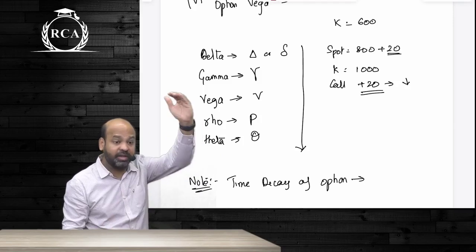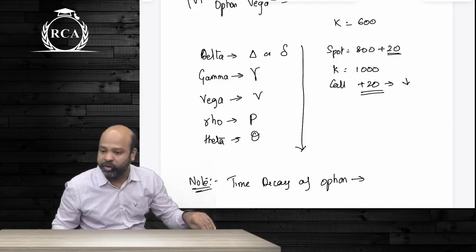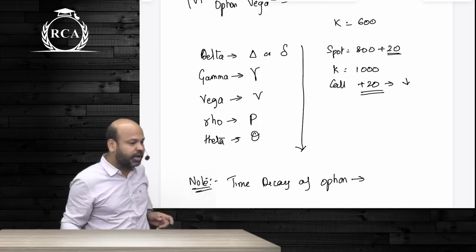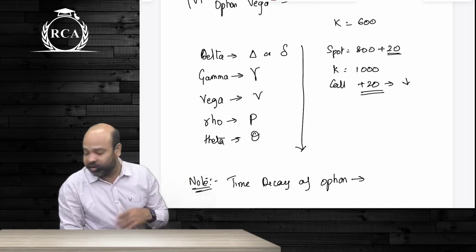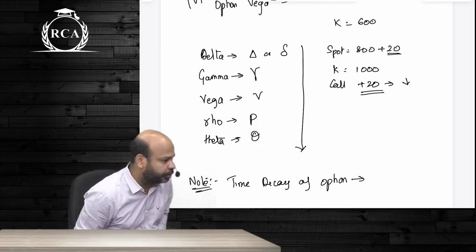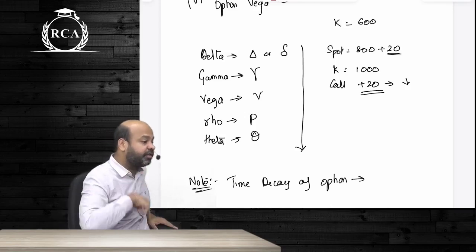If the spot price increases, the put option becomes unfavorable. So that is why put option premiums will reduce. So put options will have negative deltas, call options will have positive deltas. Delta itself, guys, is a slope. It will not remain constant. The rate at which delta changes is given by gamma.